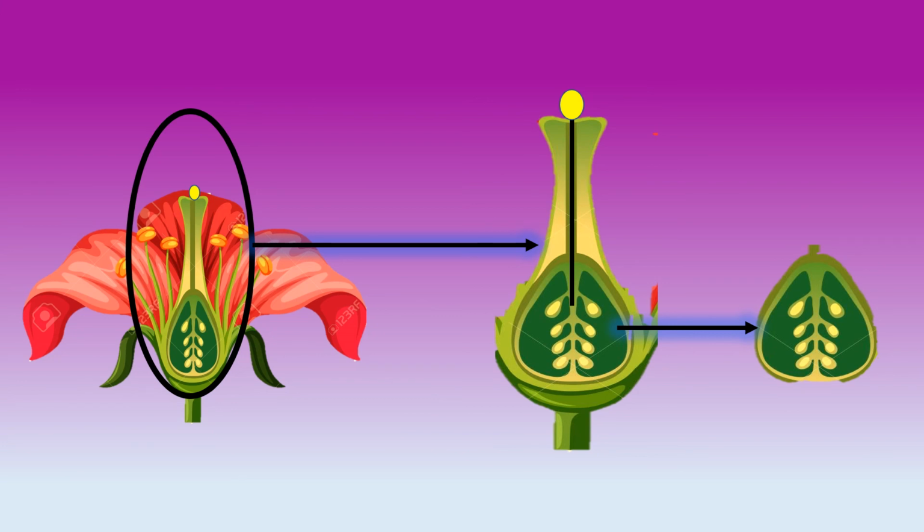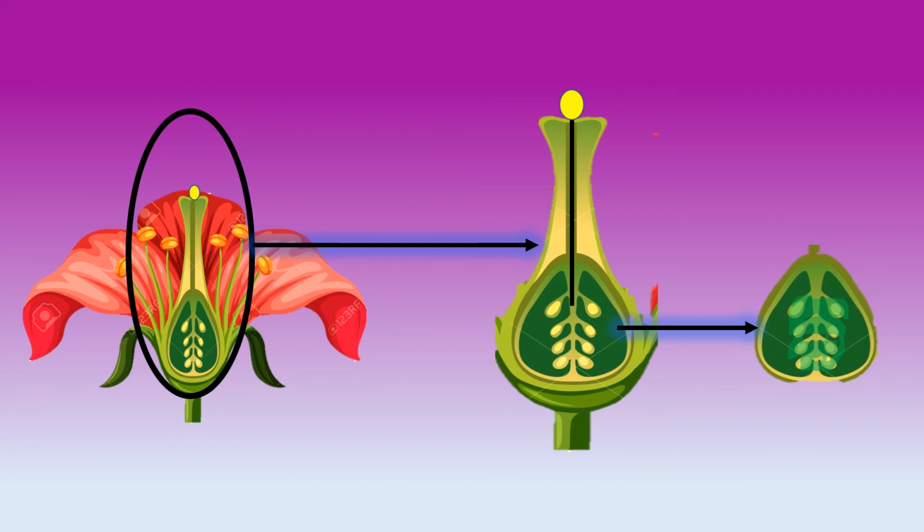See, children, gradually this ovule will start reducing, and a seed will form. This ovule will change into seed.